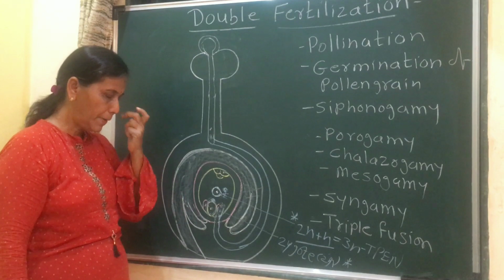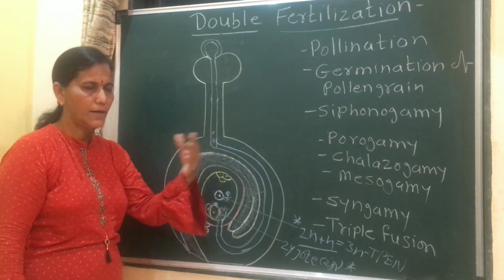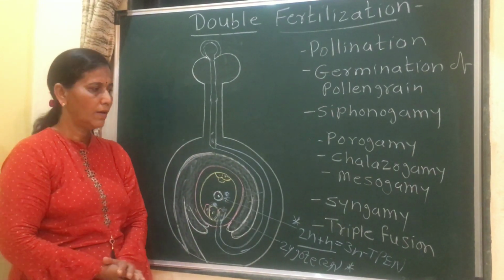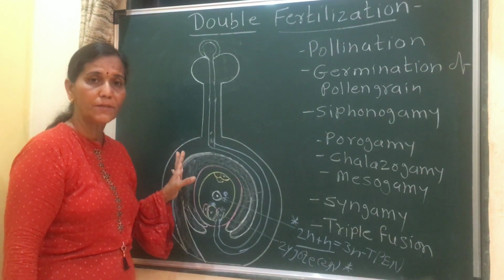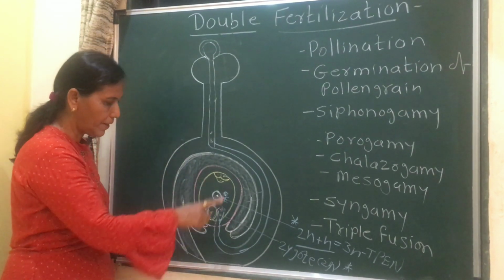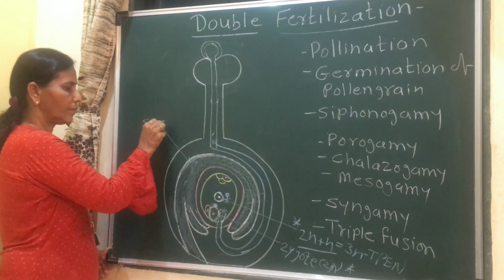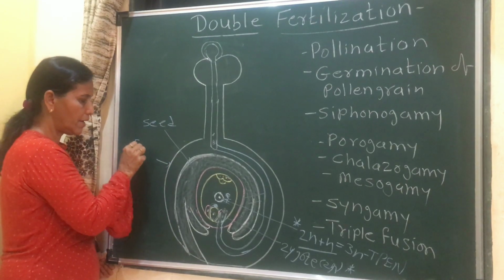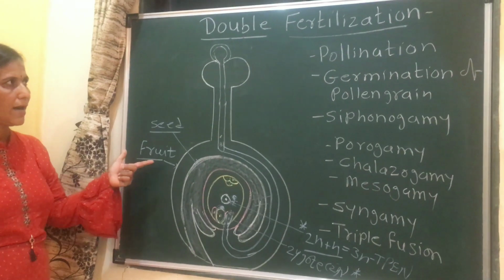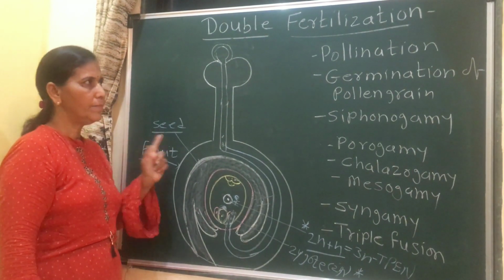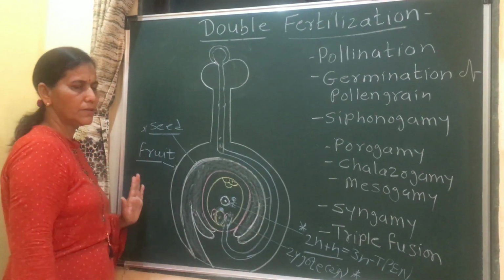Third, it triggers further embryonic development. Means this zygote develops into embryo. Then after it leads to formation of seed and fruit. After fertilization, the ovule gets converted into seed and ovary gets converted into fruit. These changes are post fertilization changes, means they occur after the double fertilization. This is the third significance.